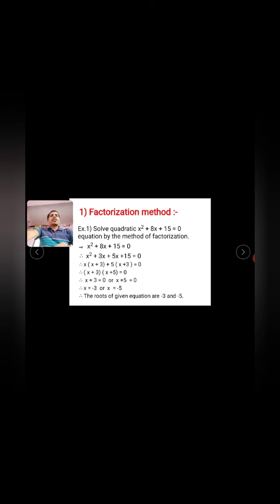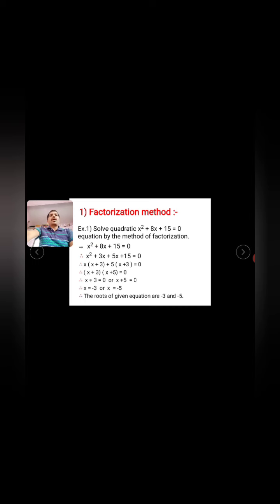Example: solve the quadratic equation x square plus 8x plus 15 is equal to 0 by the method of factorization. That equation can be written in the standard form, that means ax square plus bx plus c is equal to 0. Firstly, x square plus 8x plus 15 is equal to 0. In that equation, three terms are there. First term is x square, second term, that means the middle term, is 8x, and the last term is 15.